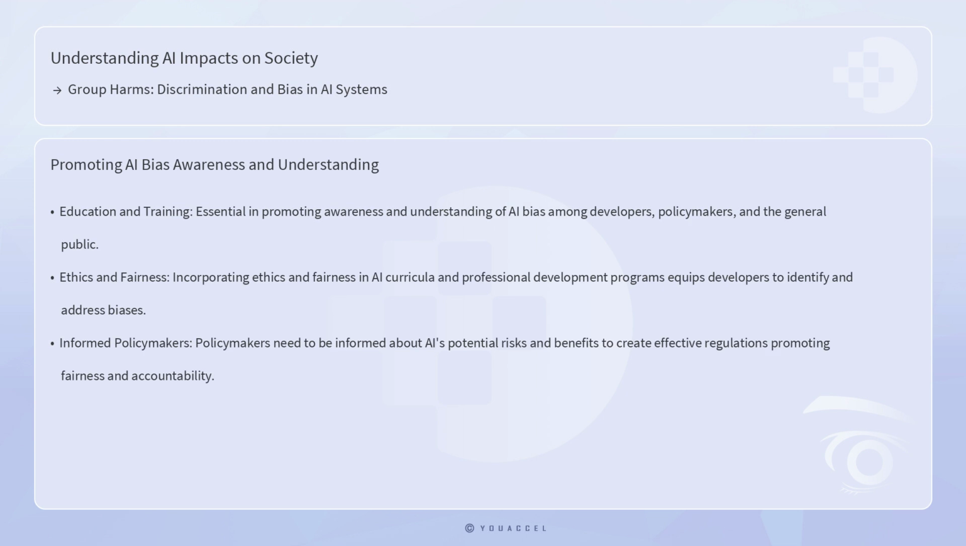Education and training are also essential in promoting awareness and understanding of AI bias among developers, policymakers, and the general public. Incorporating ethics and fairness in AI curricula and professional development programs can equip developers with the knowledge and skills needed to identify and address biases in their work. Policymakers, on the other hand, need to be informed about the potential risks and benefits of AI to create effective regulations and policies that promote fairness and accountability.